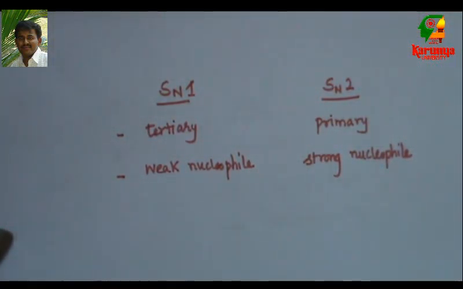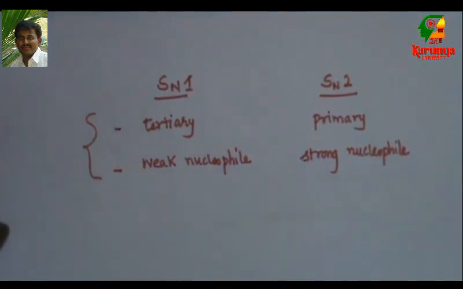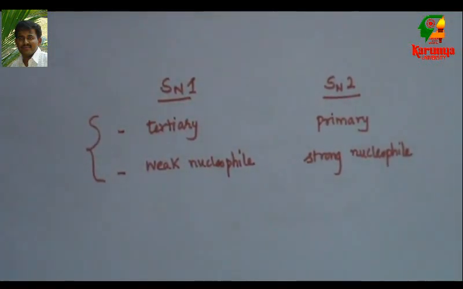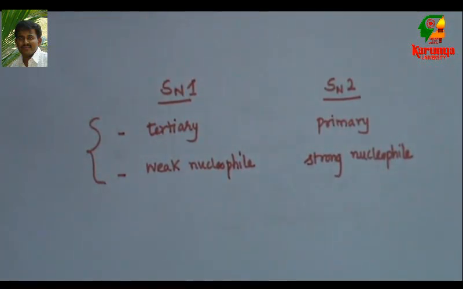In addition to that, the solvent may also decide, but these two are very important. Whether the substrate is primary, secondary or tertiary, based on that you can say whether it is SN1 or SN2. The second one, what is the nucleophile? If it is weak like methanol or water, then they prefer SN1. If it is anion or very strong nucleophile, then they prefer SN2. Now, let us apply this to our compound.